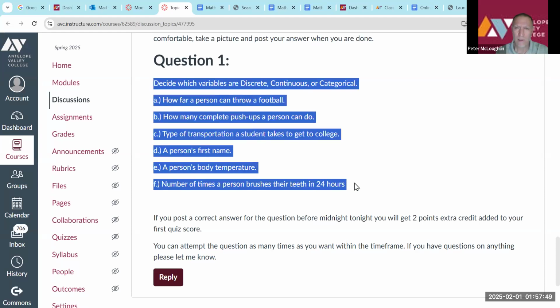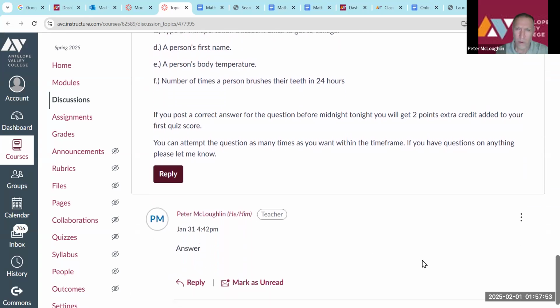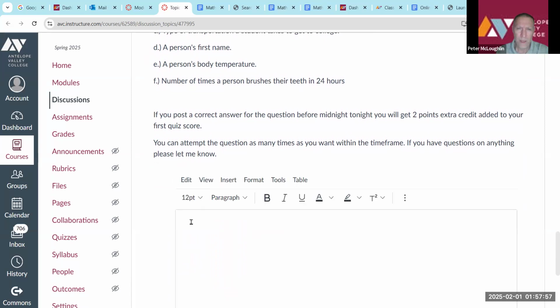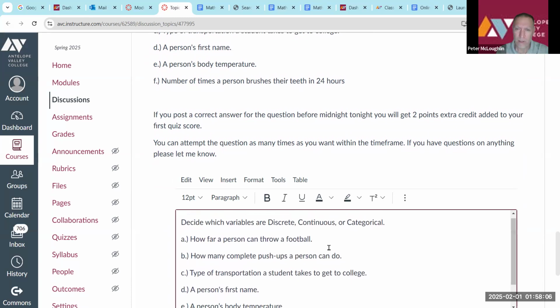So here's what I can do. I can click on reply here. Say you want to respond, you click reply, and you paste or put your answer here. So you put your answers, like how far a person can throw a football. That'd be continuous, actually.